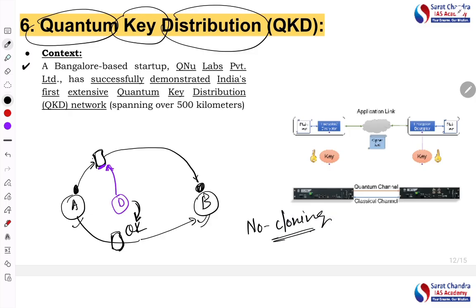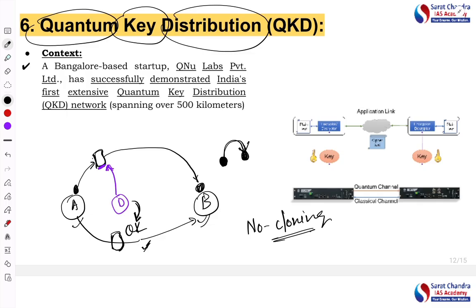That means if a quantum, that is the qubit, is replicated, an exact replica cannot be made. There will be some differences, and that difference is detected, and they get to know that this information has been tampered with, its integrity has been violated.